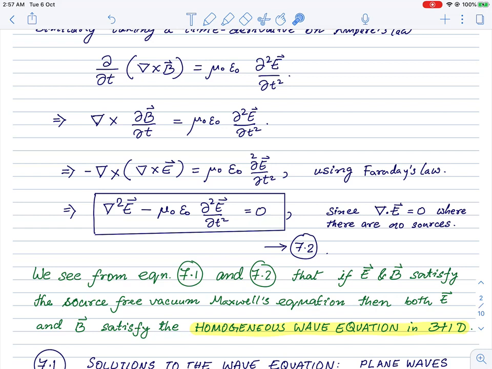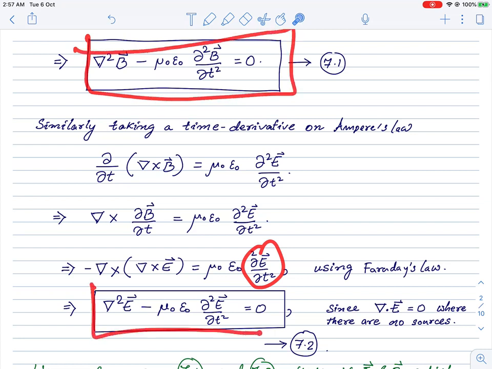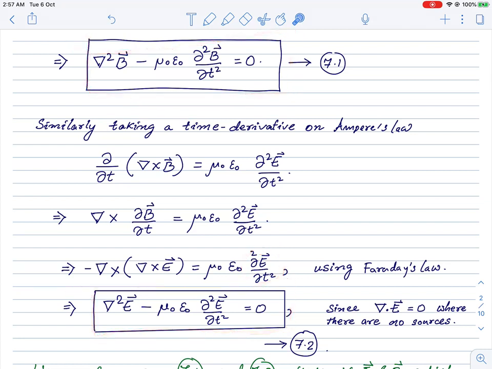Therefore, we can conclude that this curl of E is simply the Laplacian acting on E with a minus sign that takes care of this sign here. And also this other term, the double derivative with respect to time, remains. So we see that both the E and the B satisfy a set of wave equations, and wave equations without sources. These satisfy homogeneous wave equations. So if we start from Maxwell's equations without sources, then we land up with these two equations for the electric and magnetic fields.